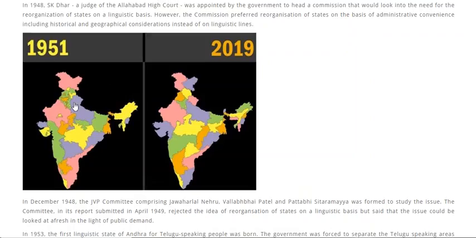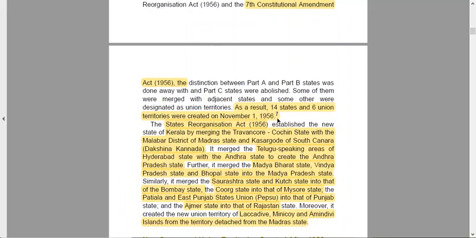This was the state of things in 1951. If you see, this was the entire Maharashtra region, but later on it was divided into Gujarat and Maharashtra. If you see this entire region of Coorg and Madras and everything, now this has been made into Tamil Nadu, Andhra Pradesh, Telangana, Maharashtra and Karnataka. And you see this in between right now. This was first a part of Madhya Bharat, and the entire northeast region was Assam, but now this has been made into the seven sisters. So coming back to our chapter, let us continue from where we left.